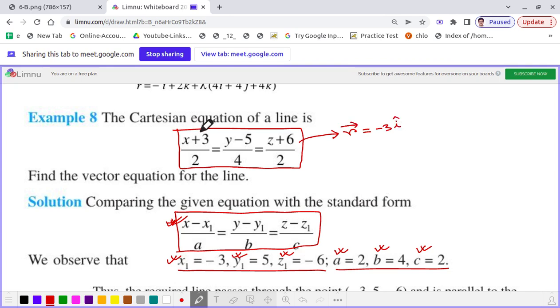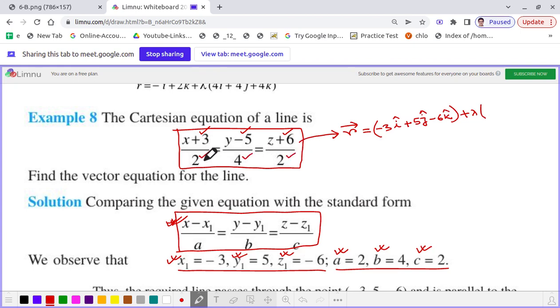So you will make a negation of this. Minus of minus 5 becomes plus 5. And negation of this, that is minus 6 k cap, plus lambda into whatever you see in the denominator, 2, 4, 2.